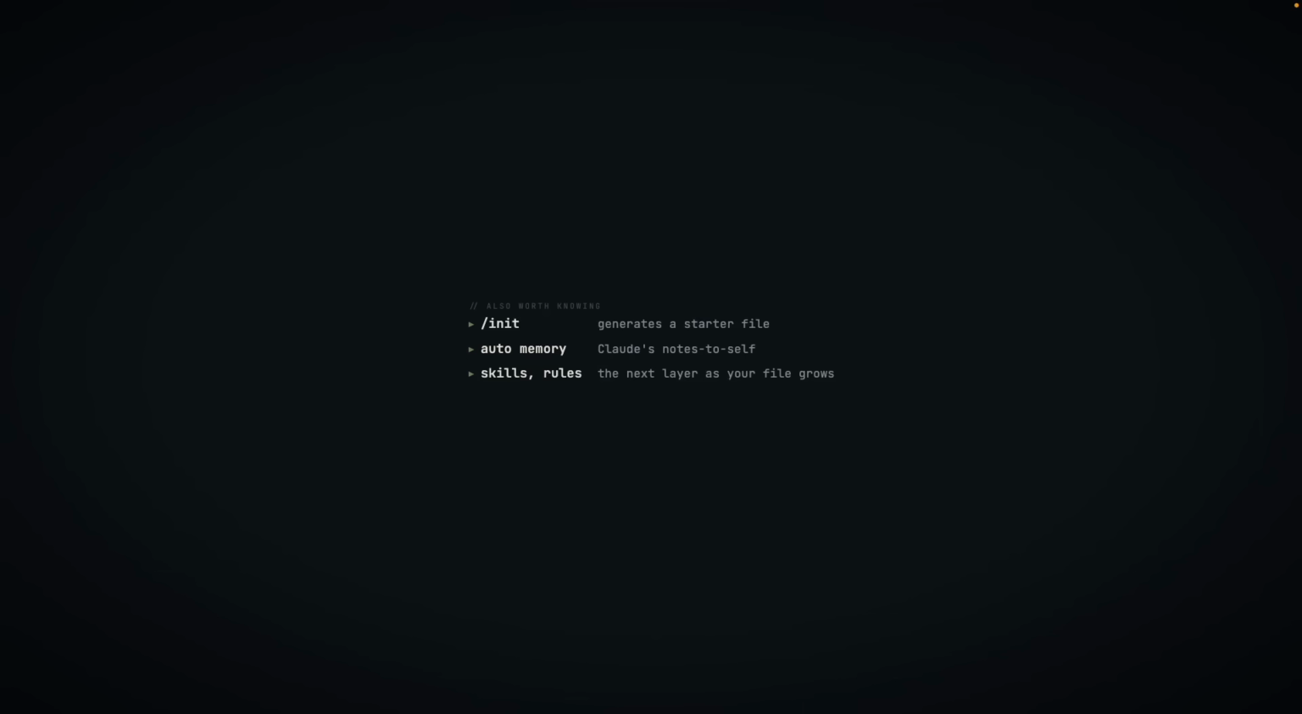A couple of additions that help you when working with CLAUDE.md: you have this init command, which creates a first starter file for you. You have the auto memory, which is where Claude makes notes to itself when it figures out some recurring patterns. And in one of the future seasons and episodes, we will look at skills and rules, which narrow these down and make them much better. But this is too much for today.